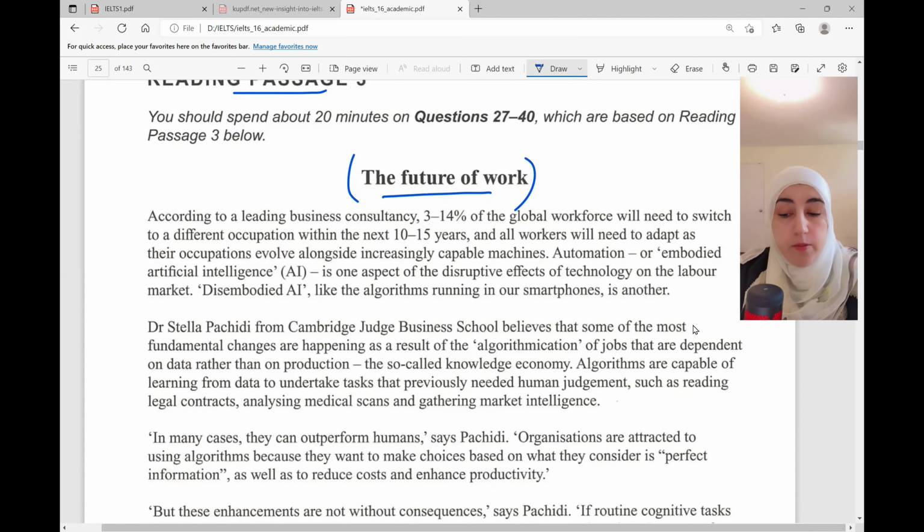Let's see. So I look at paragraph 1. I focus on the first 2 lines and the last 2 lines. Now notice this paragraph is only 2 sentences here, so the answer could be either in sentence 1 or 2. I'm just going to read the first one first. According to a leading business consultancy, 3 to 14% of the global workforce will need to switch to a different occupation within the next 10 to 15 years. And all workers will need to adapt as their occupations evolve, etc. Okay? And of course, this is because of AI, artificial intelligence, if you keep reading.